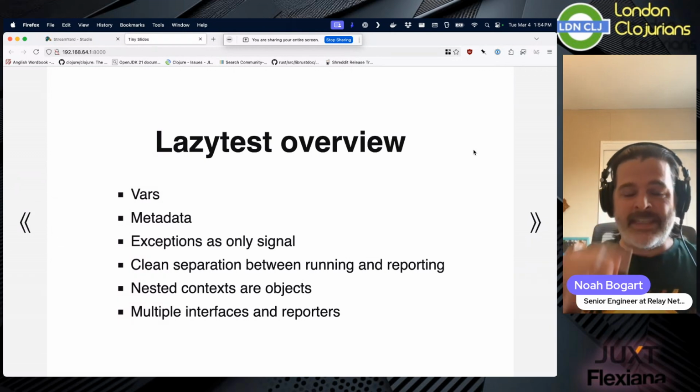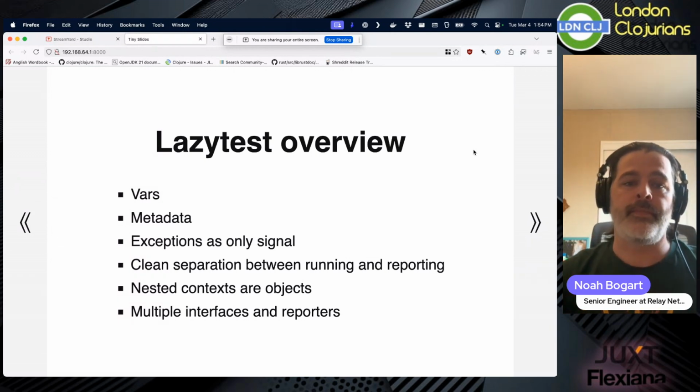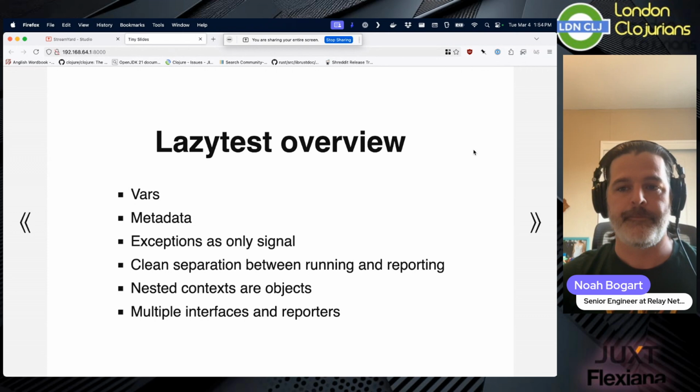So what does Lazytest bring to the table? I think these are the primary pieces that make Lazytest worth looking into, worthwhile.